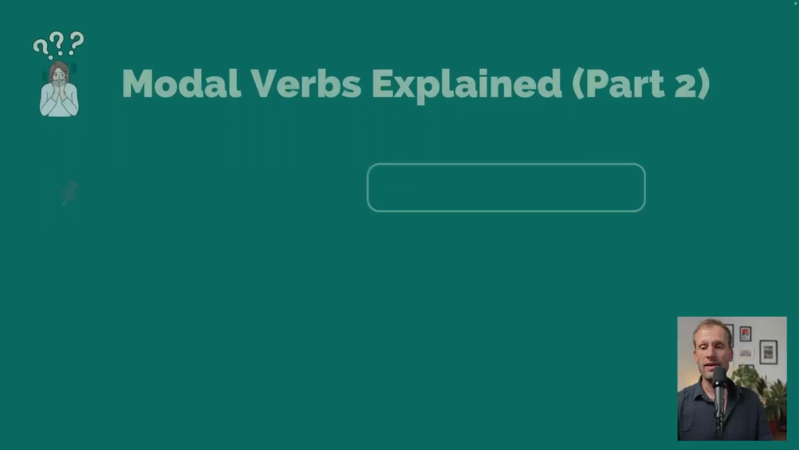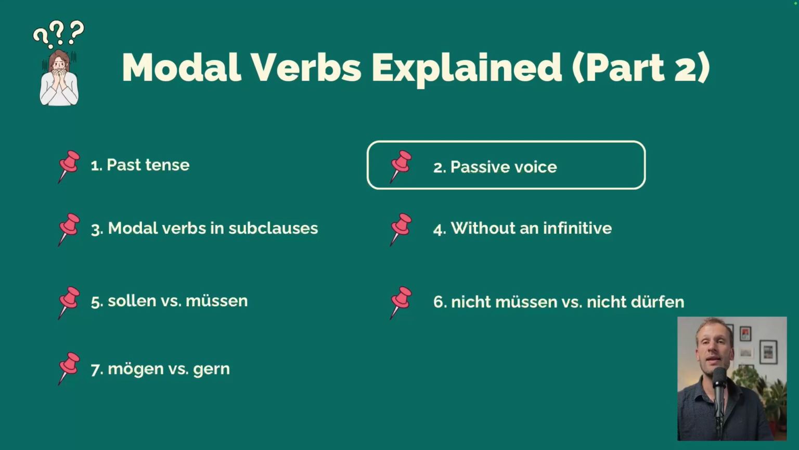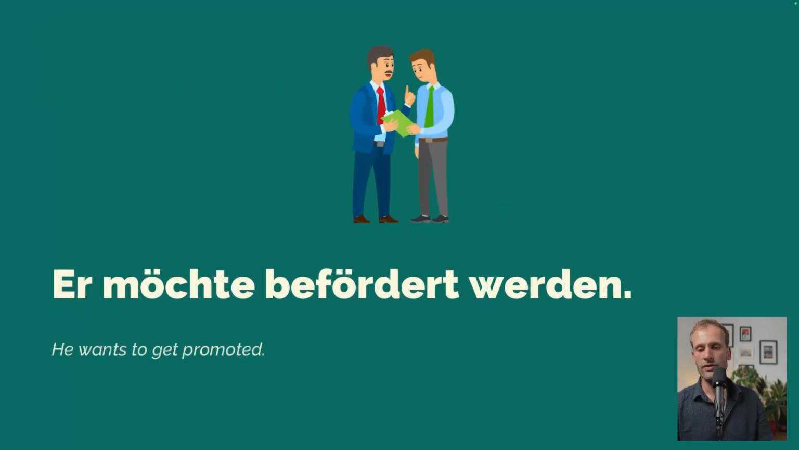Okay. Now the second point is the passive voice. So not someone does something, but something is done. My bike is stolen or was stolen, something like that. Passive voice. So, möchte befördert werden would be an example. He wants to get promoted. So someone promotes him, the boss promotes him, that would be active voice, but passive voice, he wants to get promoted. So in English, something gets done or something is done.